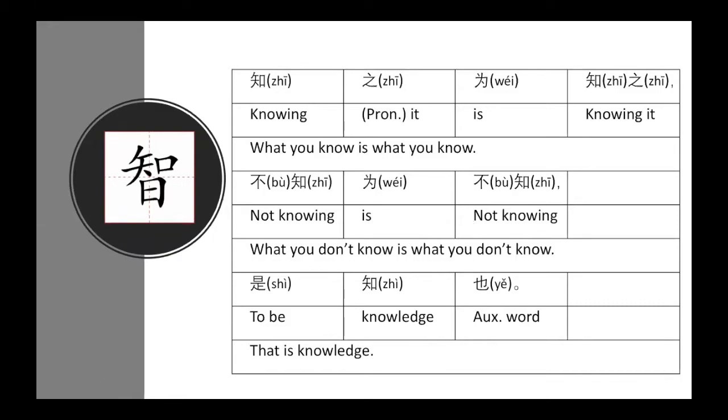知之为知之. 知 means to know or knowing. The second 知 here is a pronoun, meaning it, here meaning this knowledge. 为 is the old word for 是, meaning to be. 知之 means knowing it. So, what you know is what you know.